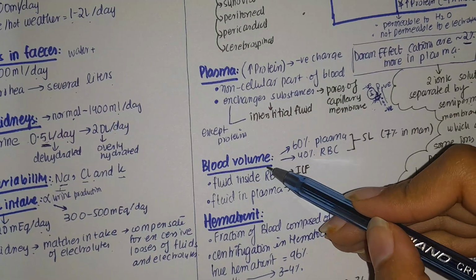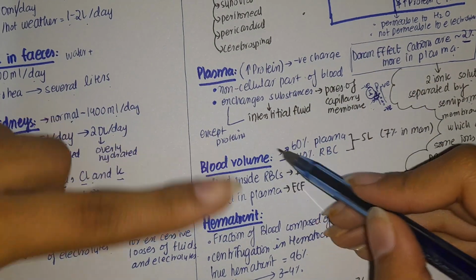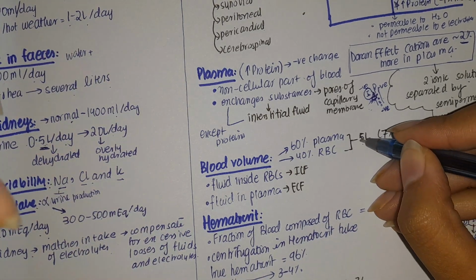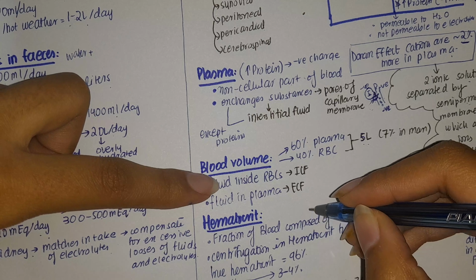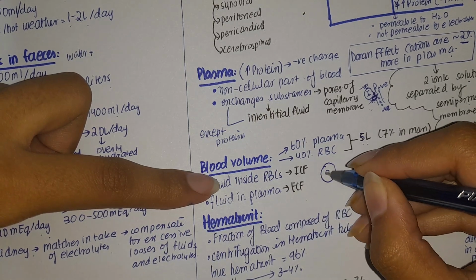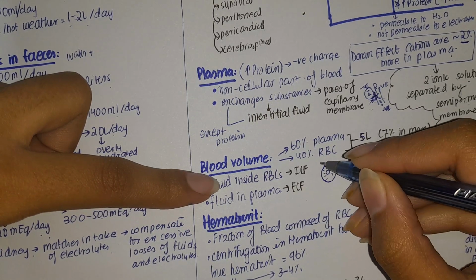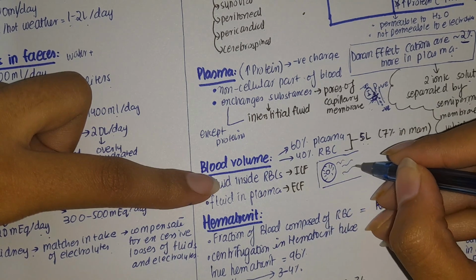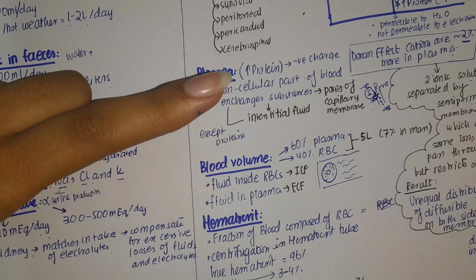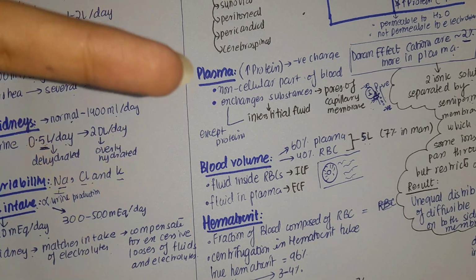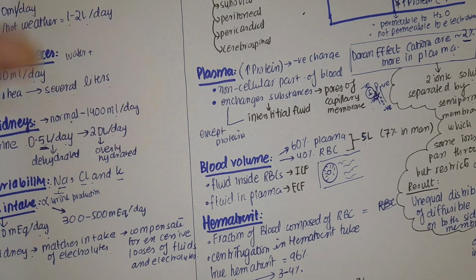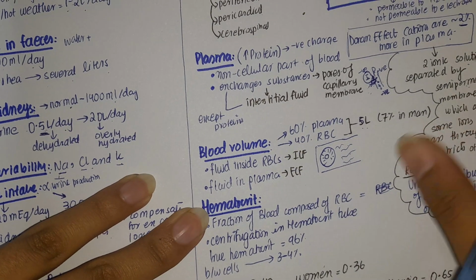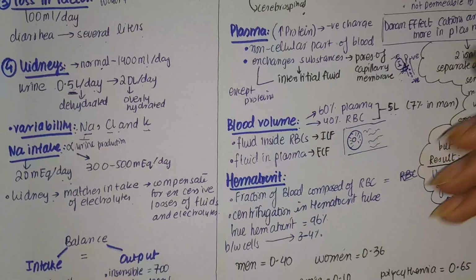Now we will talk about blood volume. Blood volume is very important because it forms 5 liters of your total body fluid. But this is divided further. The fluid inside the red blood cell is the intracellular fluid. But the fluid that is outside the red blood cell in the capillary is extracellular fluid, and that makes the plasma. That is the non-red-blood-cell, or non-cellular, part of the blood. So this is how the fluid is distributed within your blood portion, and that makes a total of 5 liters.